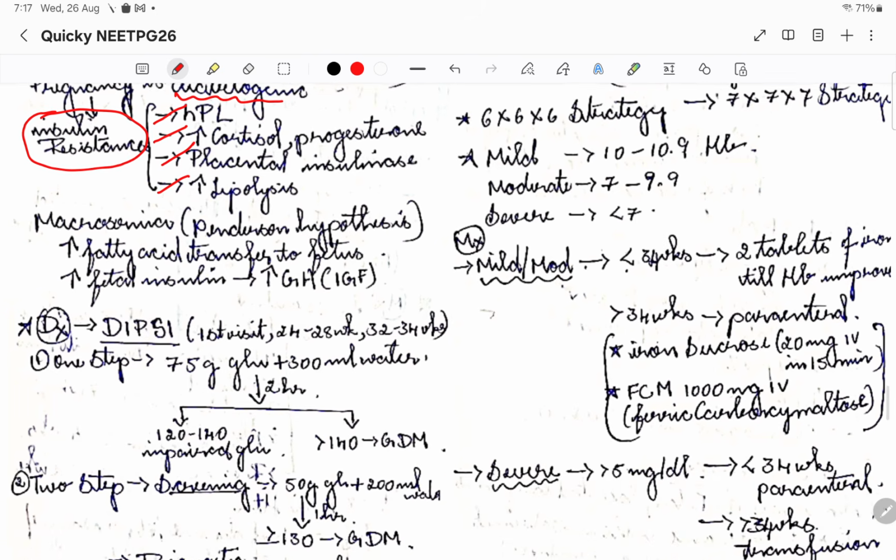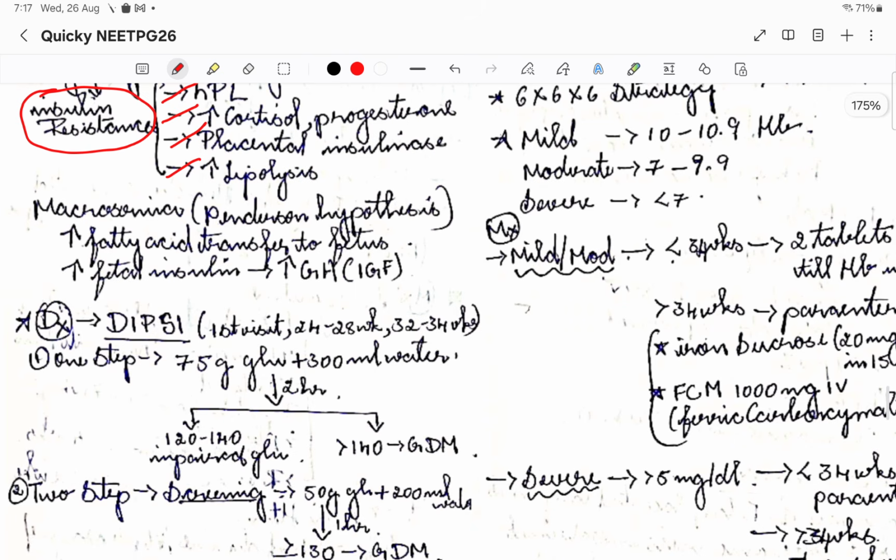Then coming to the pathogenesis of macrosomia, all the GDM babies will be macrosomic babies, right? Why does this happen? Basically, there is increased fatty acid transfer to the fetus, so the glucose that is there in the mother will also be converted into fatty acids. These fatty acids are also transferred to the fetus through the placenta. So there is increased fatty acid transfer, and also increased fetal insulin, because there is increased glucose going into the baby. To manage that, the fetal insulin will also be raised. This fetal insulin acts like a growth factor, insulin-like growth factor. That is why the babies will be macrosomic.